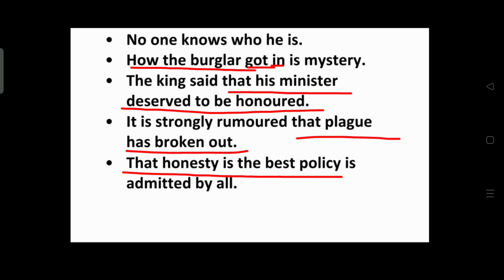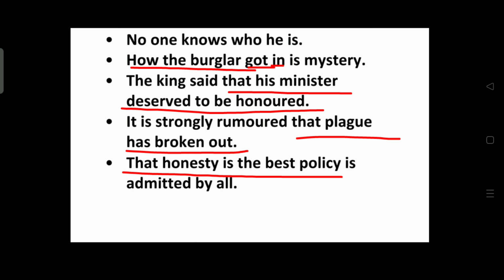That his minister deserved to be honored. Underline. It is strongly rumored that plague has broken out. It is strongly rumored what? That plague has broken out. That plague has broken out must be underlined.